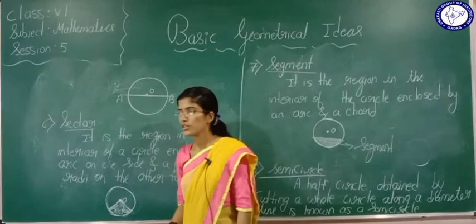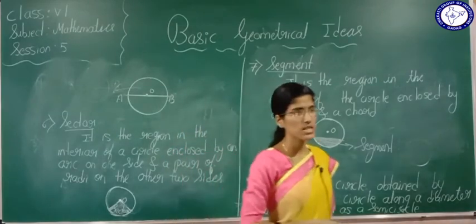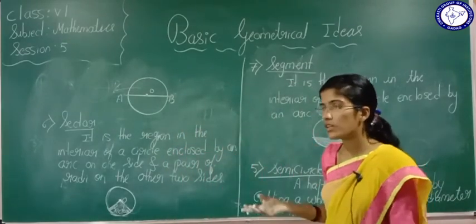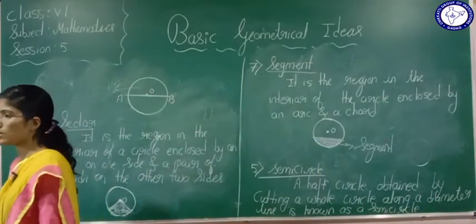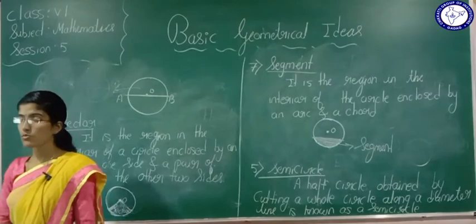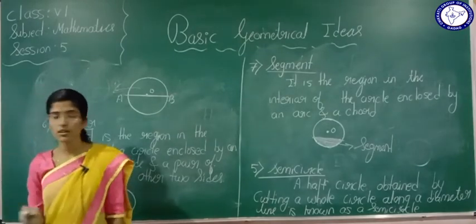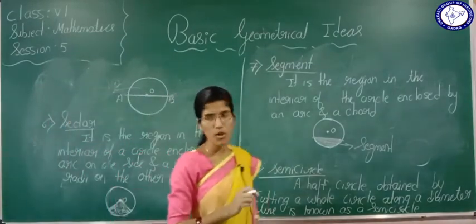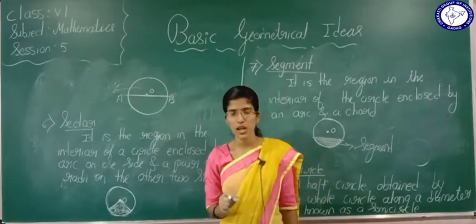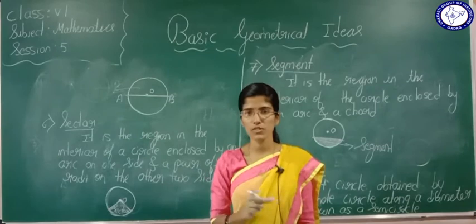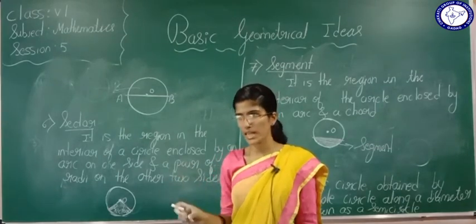Is it understood? So we come to know that in today's class we have learnt what a circle is. A circle is a set of points in a plane which are at a fixed distance from a fixed point. That fixed point we are going to call the center of the circle, and the fixed distance from the center we are going to call the radius.